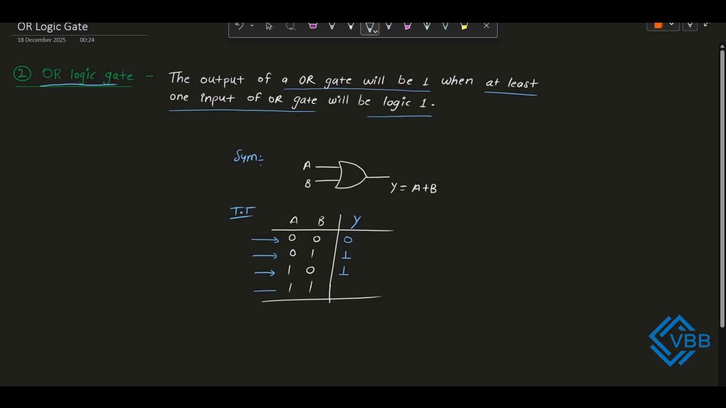Now we will see the last pair. In this pair both values are logic 1. So for this also the output will be logic 1.